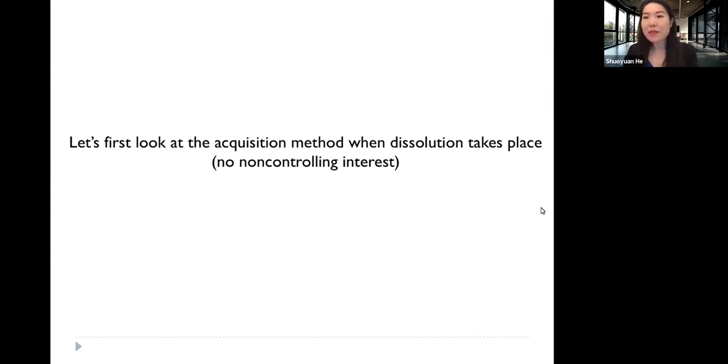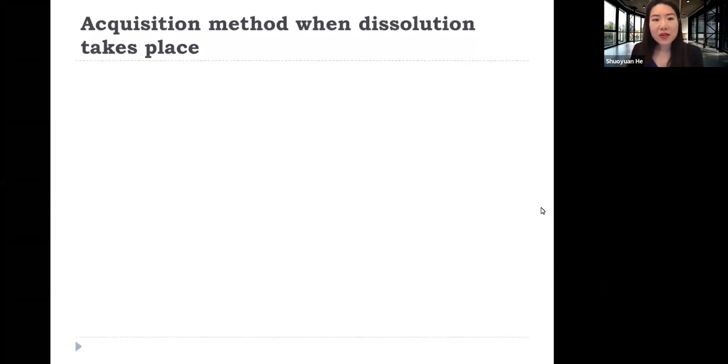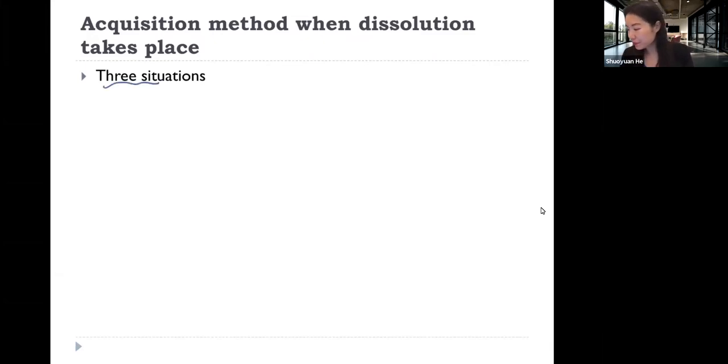So let's first take a more detailed look at the acquisition method when dissolution takes place. As we said, we make a journal entry on firm A's books, which basically moves firm B's assets and liabilities to A's books, and then we close off firm B's books. So specifically, there are three kinds of situations.